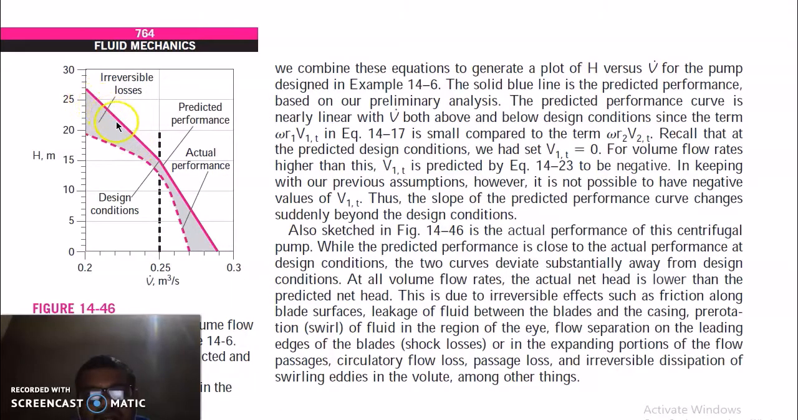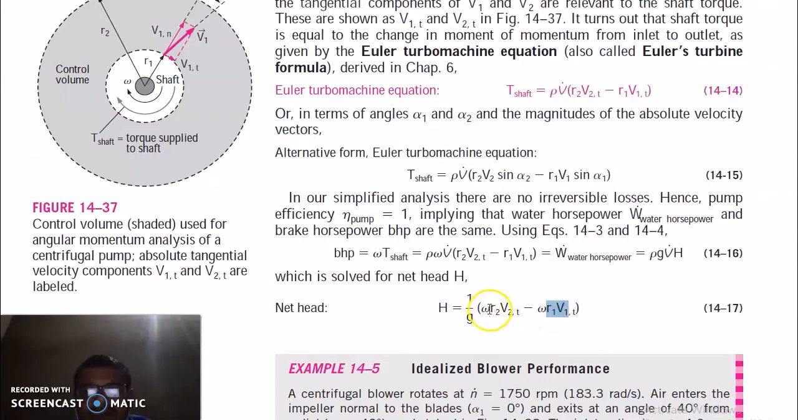So this is the head versus volume flow rate performance curve. This is your predicted performance, but due to irreversible losses in the blade passages, your actual performance is less than the predicted performance. The predicted performance curve is nearly linear with the volume flow rate both above and below design conditions, since this term in the equation is small compared to this term. Also, this term is very small compared to this term, and we had also neglected this term in the design analysis.